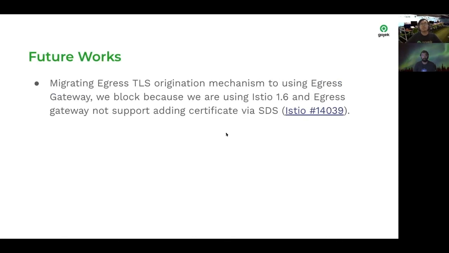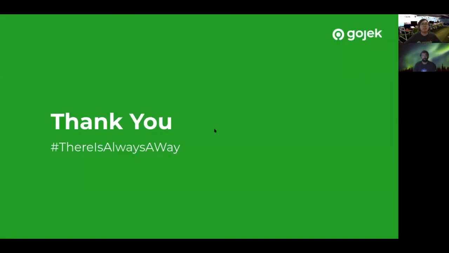In the future work, we plan to migrate the egress TLS origination mechanism to use an egress gateway, because we do not need to mount the certificate directly into the sidecar and can just let the egress gateway handle the certificate itself. We could not do this before because we are currently using Istio 1.6, and the egress gateway does not support adding certificates via SDS.